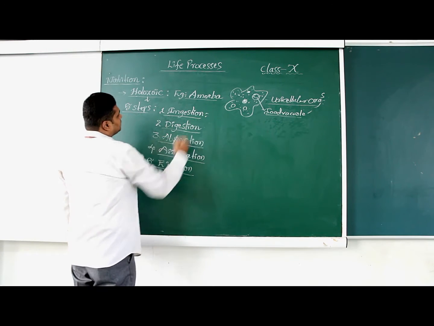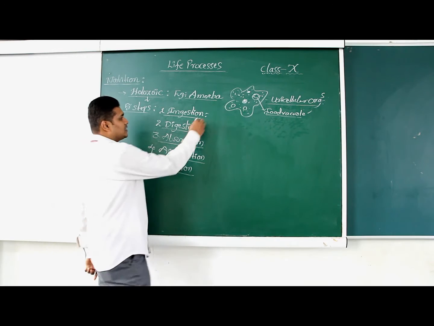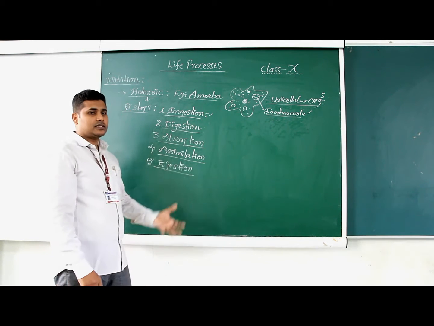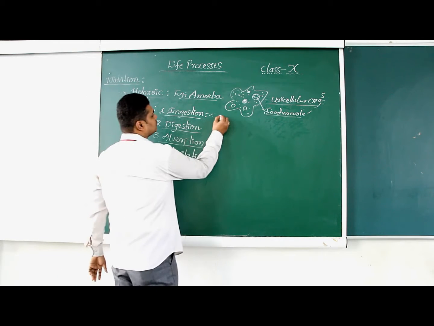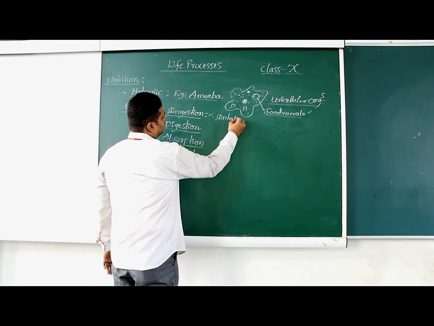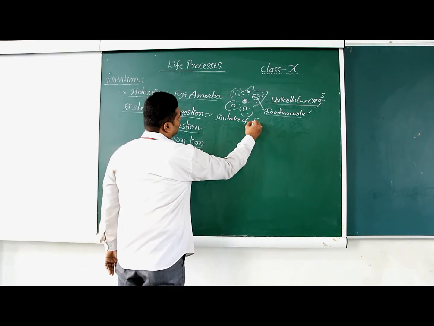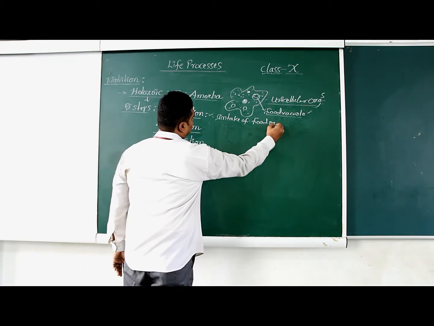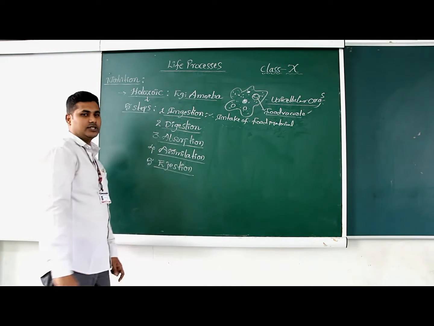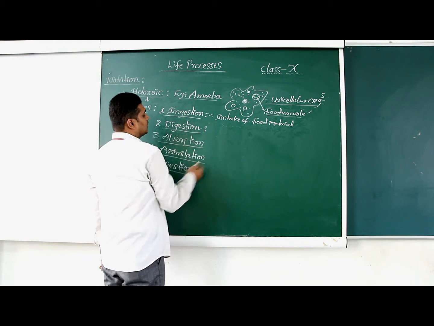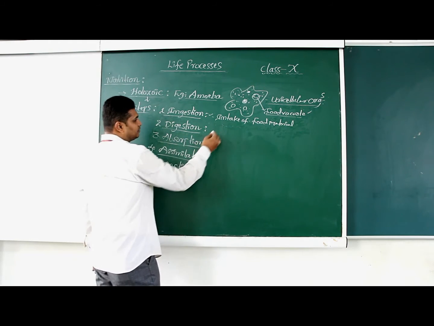The first step in holozoic nutrition is ingestion. The process in which the food materials are taken inside the amoeba is simply called ingestion. The second step, digestion.